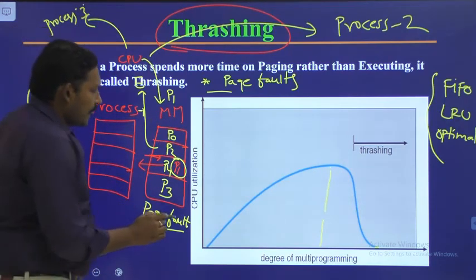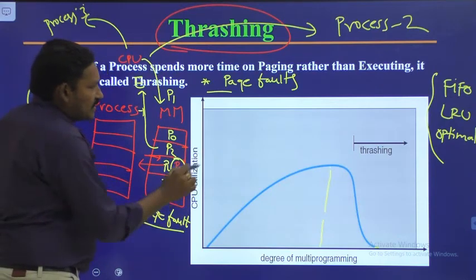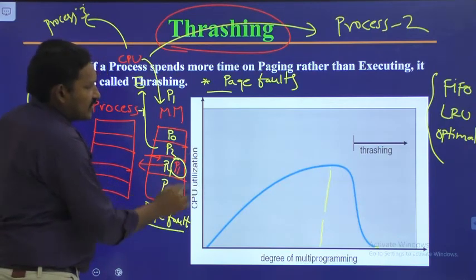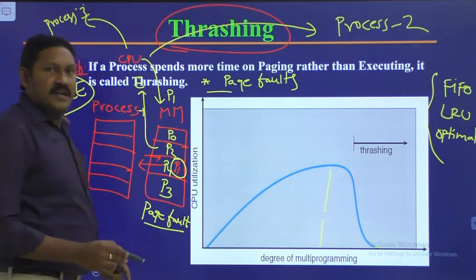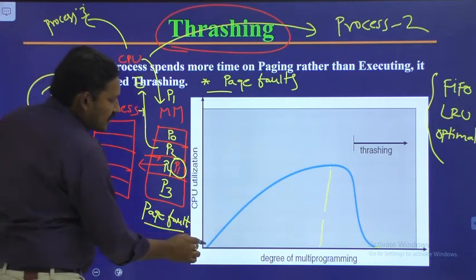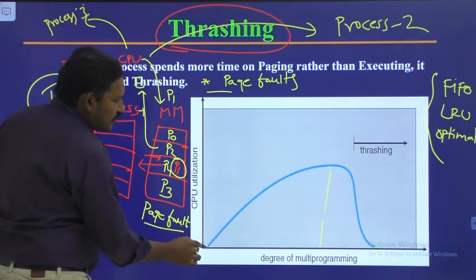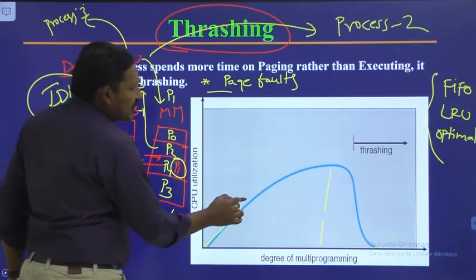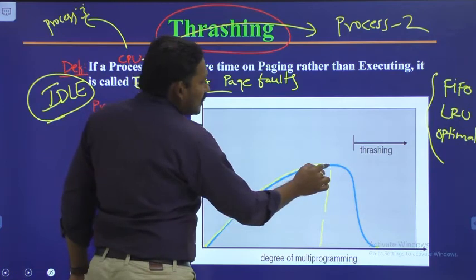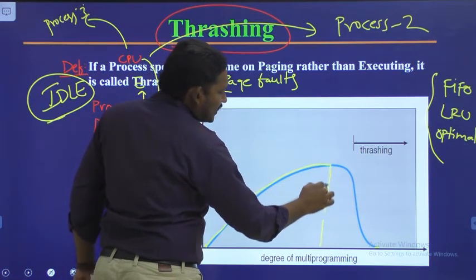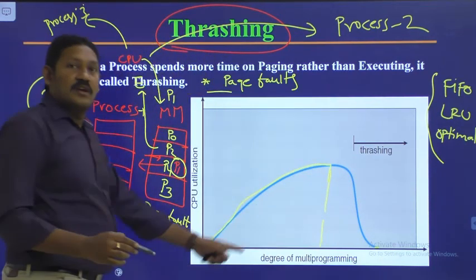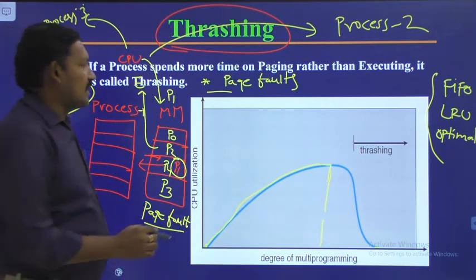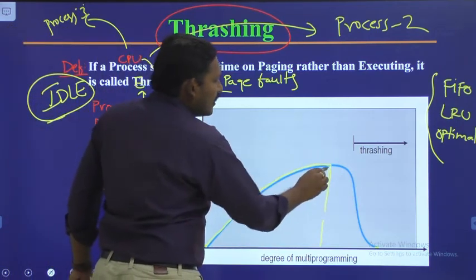So see here, we have taken CPU utilization on the y-axis and degree of multiprogramming on the x-axis. Here the CPU utilization is 0. Slowly the CPU utilization increases, and here it has become a peak. The degree of multiprogramming means the number of programs being executed simultaneously. The degree of multiprogramming is high.